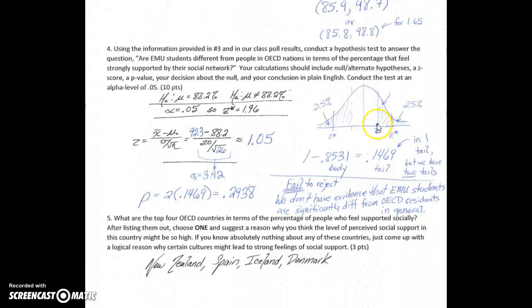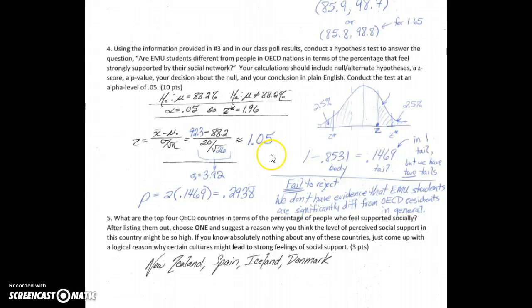Our sample, in other words, is somewhere about right here. In order to reject the null hypothesis, we needed to get beyond that z-star. We needed to get further out into the tail than the z-star. We did not do that. So we can say that we did not reject right away.